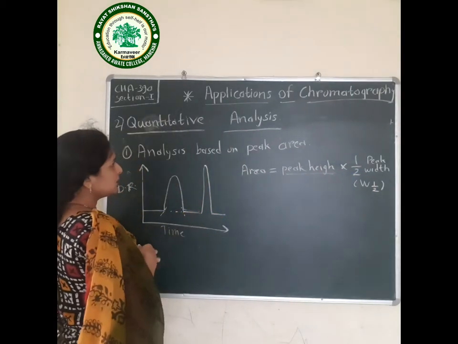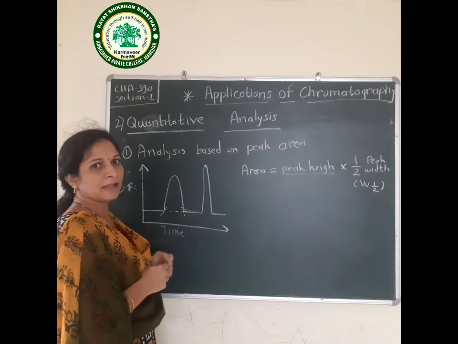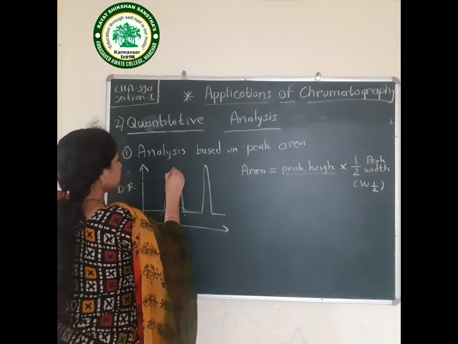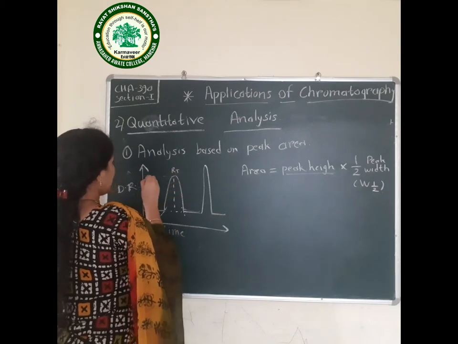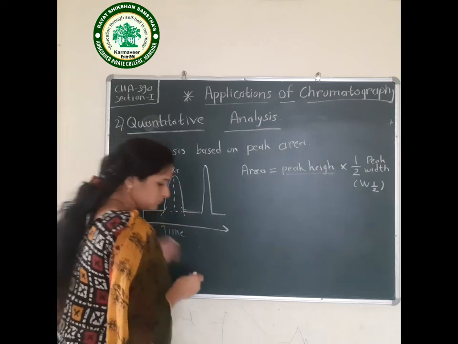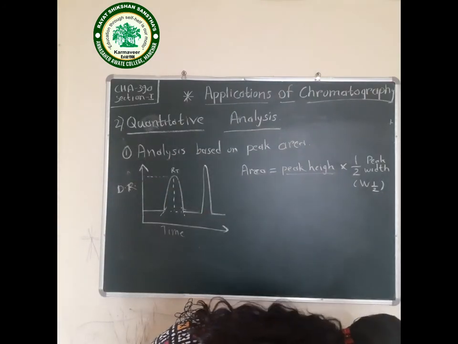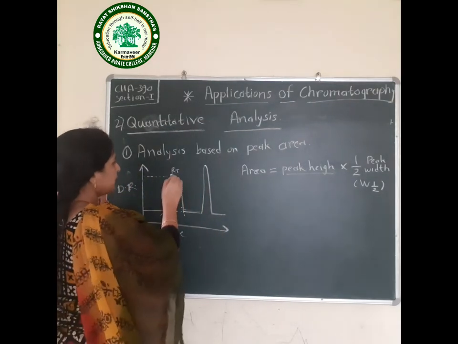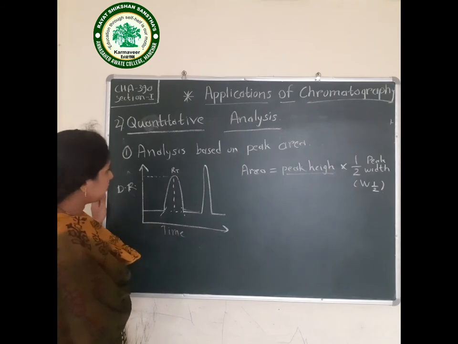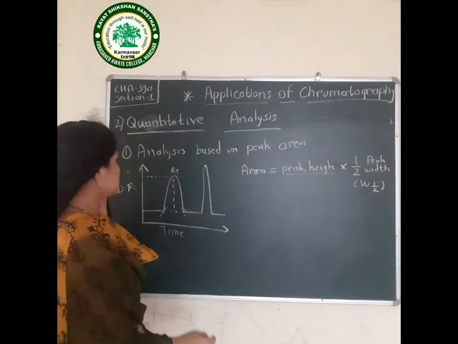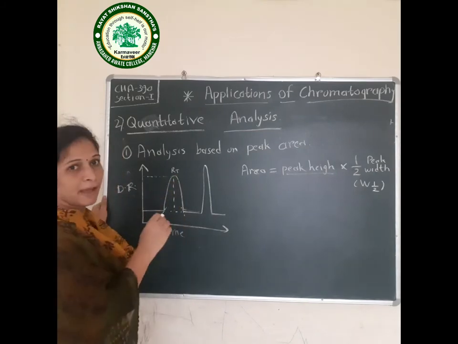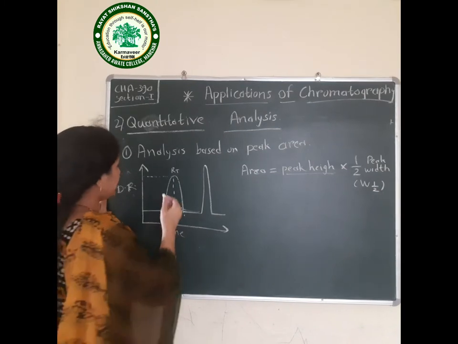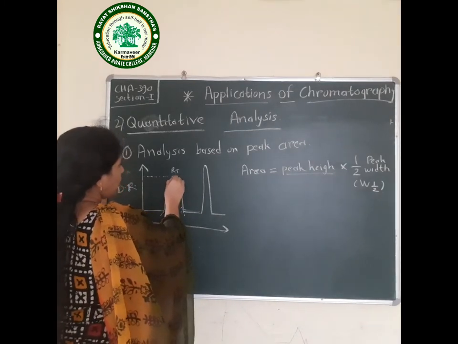This method gives a more accurate result than the peak height, because peak height will be affected by the retention time, the resolution and the column efficiency, but the peak area is not affected by the retention time and the column efficiency.